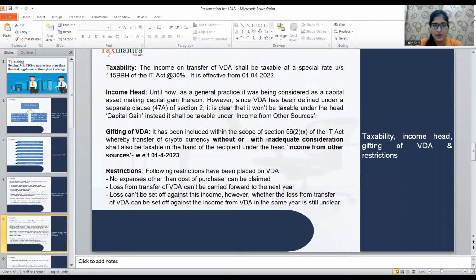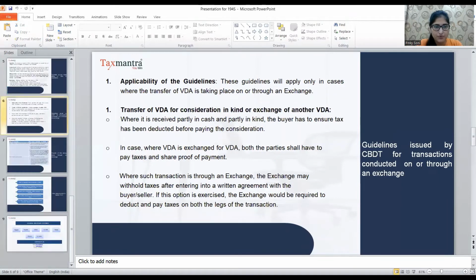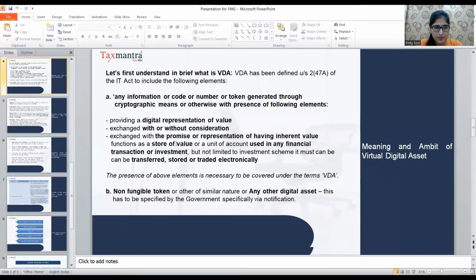For example, until now as a general practice, it was being considered as a capital asset making capital gain thereon. However, since VDA has been defined under a separate clause 47A of section 2, it is clear that it won't be taxable under the head capital gain. Instead, it shall be taxable under income from other sources. And gifting of VDA is also in the picture.